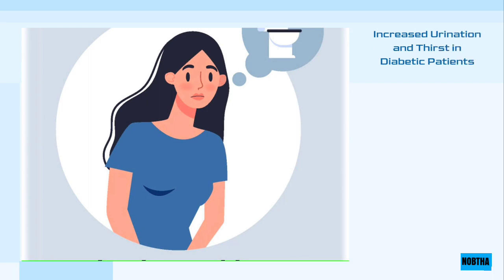Constant thirst and frequent urination. A normal person may need to urinate from 4 to 7 times a day, but diabetic patients may need much more. The reason for this is to increase the excretion of glucose through the kidneys to get rid of it. In the normal state, the kidneys return glucose particles to the bloodstream. But in the case of diabetes, the body disposes of glucose through the kidneys, and glucose pulls with it a lot of fluids through the kidney.